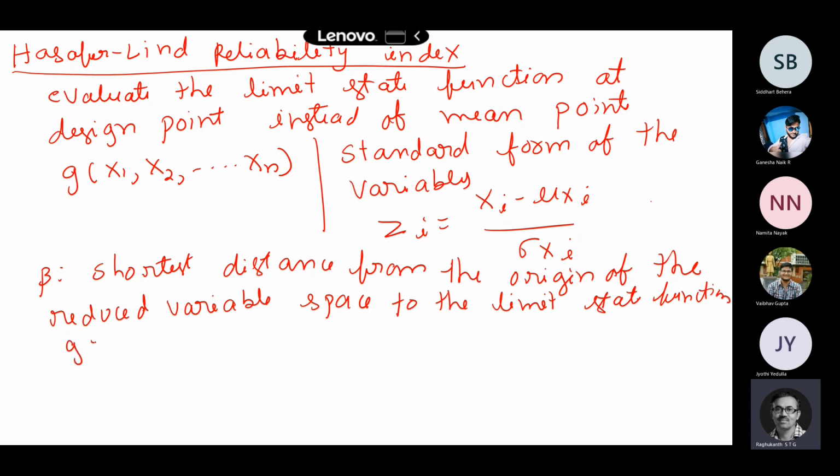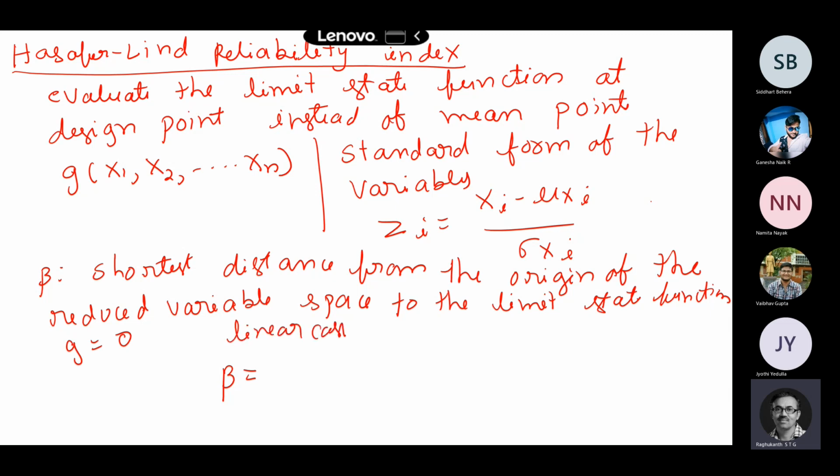Led to the limit state function g equal to 0. So this is how we define the beta, and finally the distance will be like this only. Okay, so finally we can also prove that beta, suppose the limit state function is linear, say for the linear case,